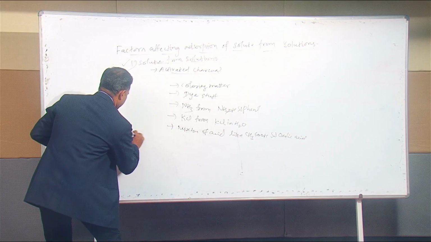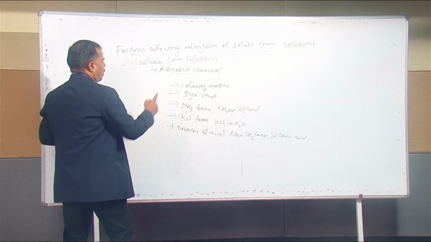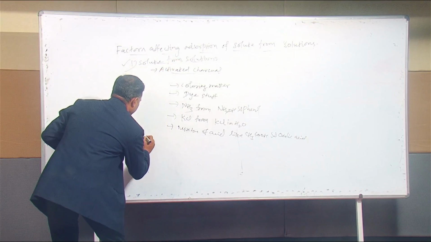Next one, the same adsorption of solute from solution, but of certain substances.